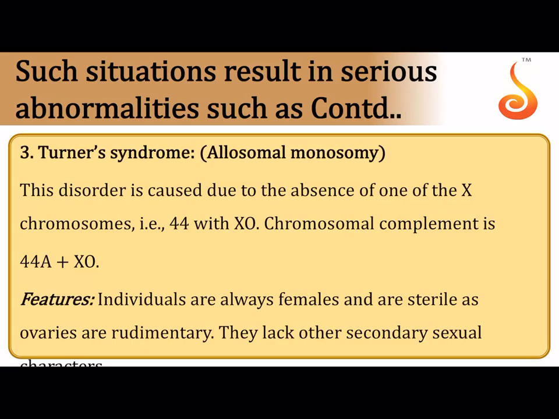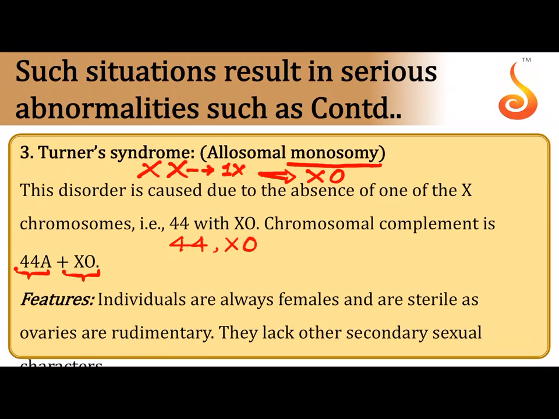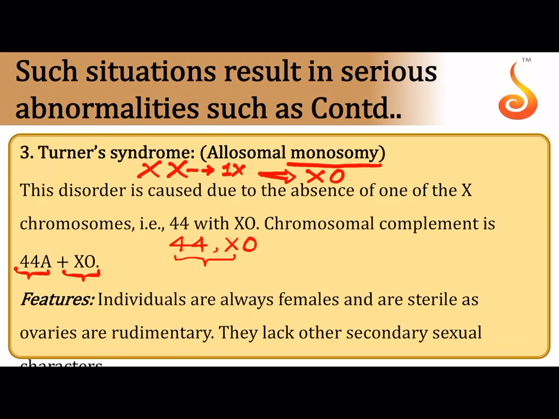Turner syndrome is again allosomal hypoploidy or monosomy, because imagine if from a female, that is XX, one of the X chromosomes goes missing, then what will happen? It will result in a condition called XO. The O refers to the absence of the other X, or basically the presence of just one solo X chromosome. So the person will have 44 autosomes plus XO. You can just write it as 44, XO.